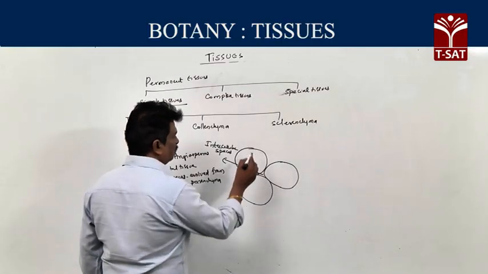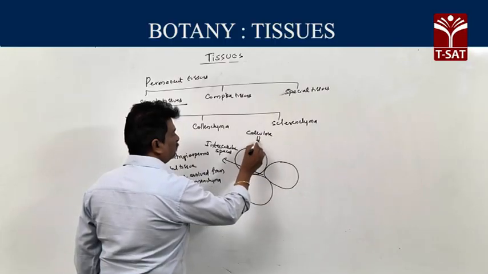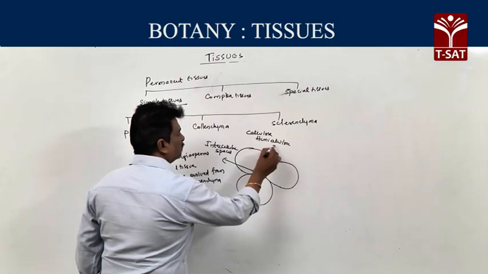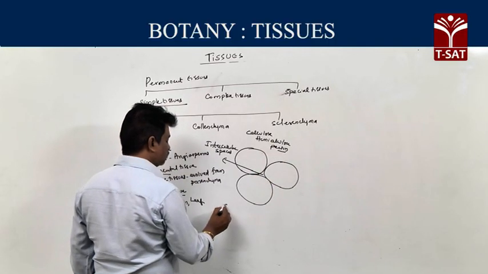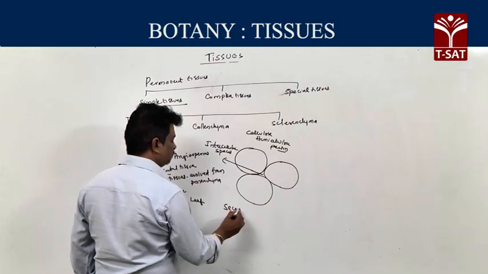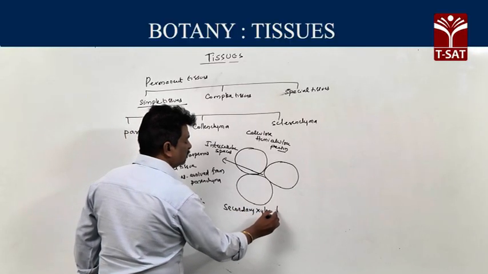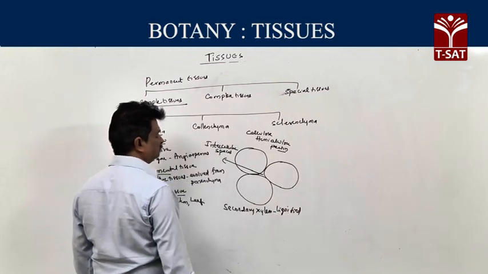Generally, cell wall is thin and it is made up of cellulose, hemicellulose, even pectin. But in secondary xylem, parenchyma is lignified, made up of lignin.